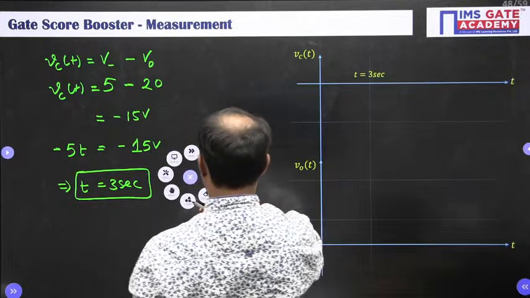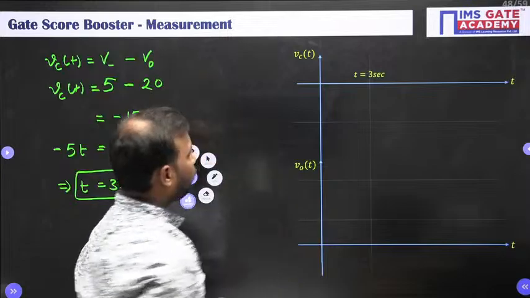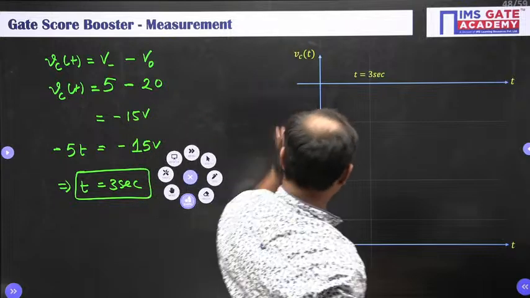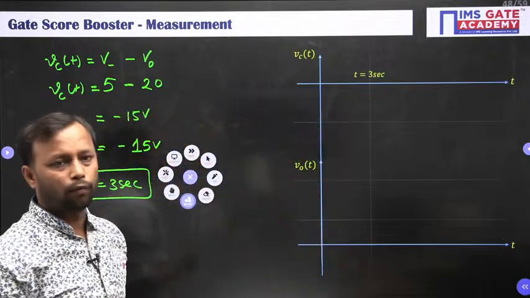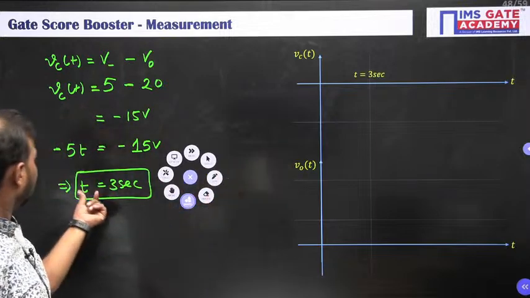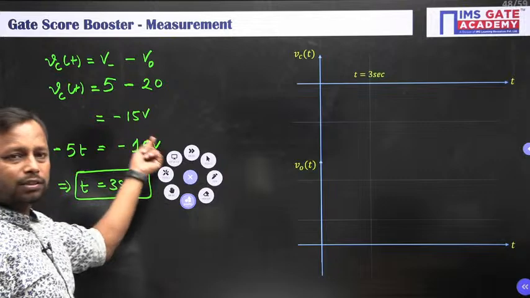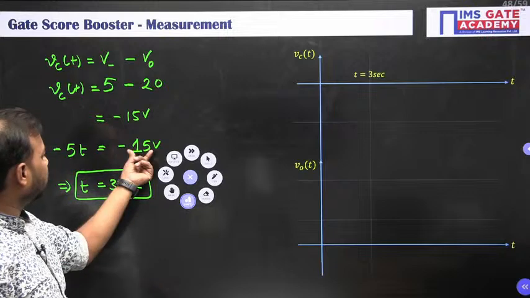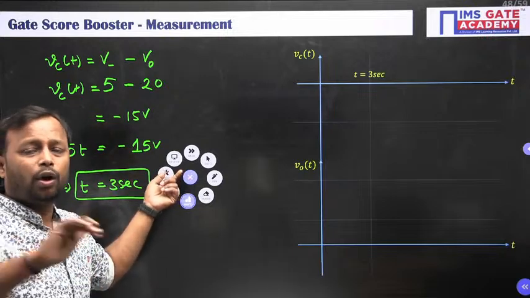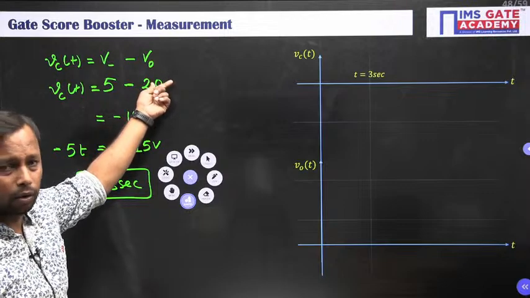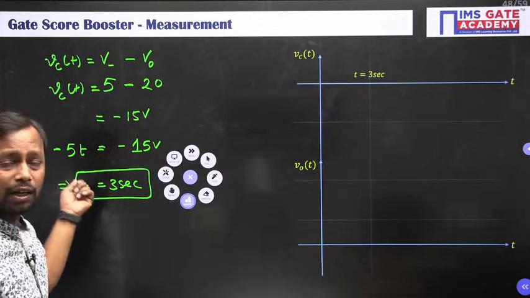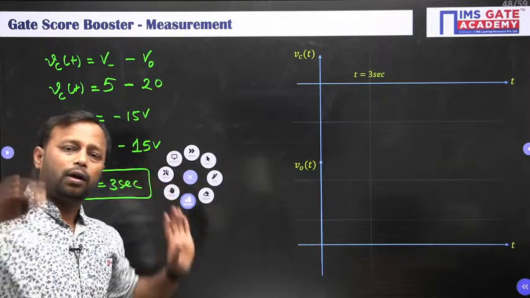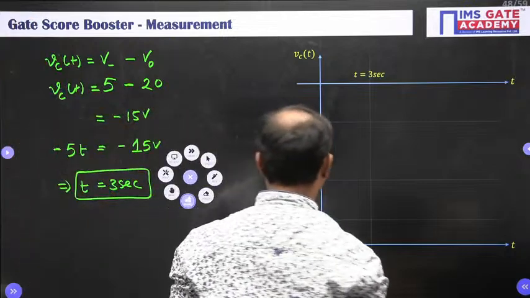So let me draw the waveform so that we can understand this question very carefully. The first axis is of capacitor voltage and the next is of your output voltage. Anyway, we have got the answer, that is 15 volt. So at t equal to 3 seconds itself, your capacitor voltage is going to be fixed because your output reaches its maximum value. So after this, for t greater than or equal to 3 seconds, it is going to stay fixed till infinity. Okay, so look here.